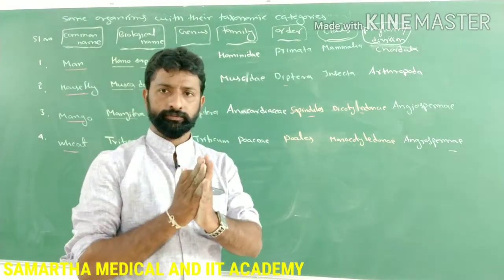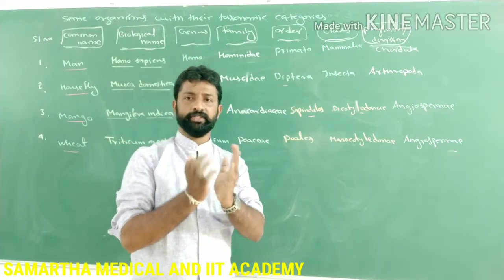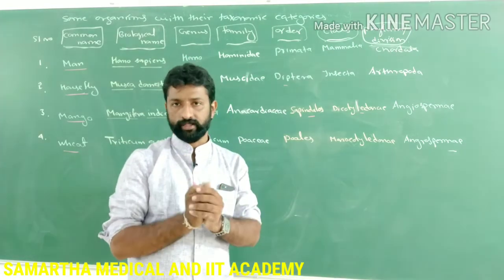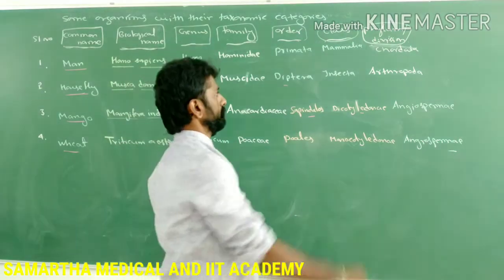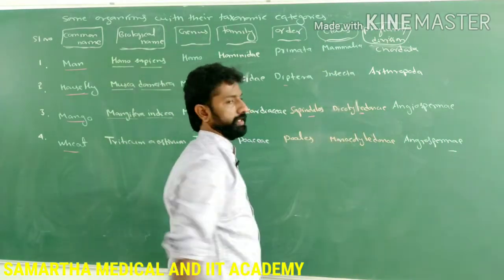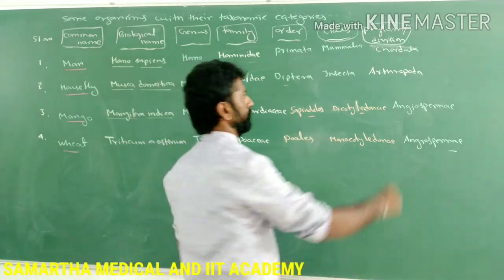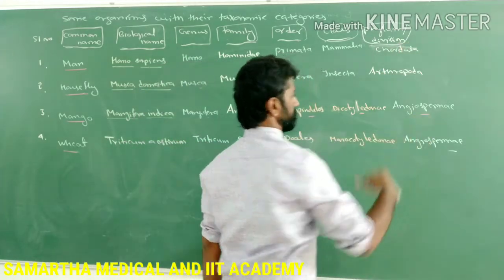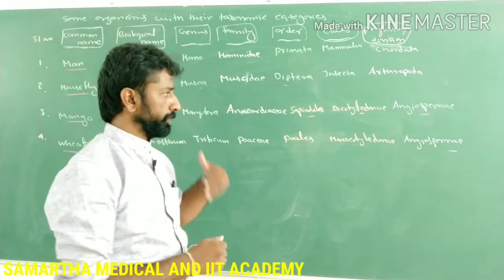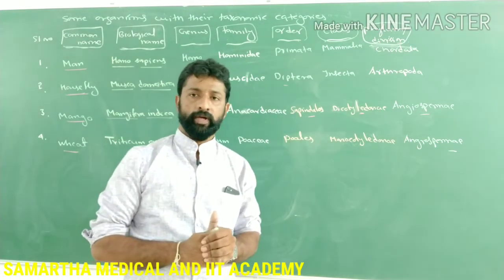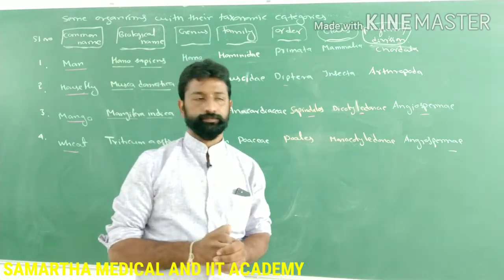If you break that seed, you will get 2 equal parts. That is called dicotyledons. So Dicotyledonae is the class of the mango, and the division to which it belongs is Angiospermae. Here they produce seeds which are covered by the seed coat.